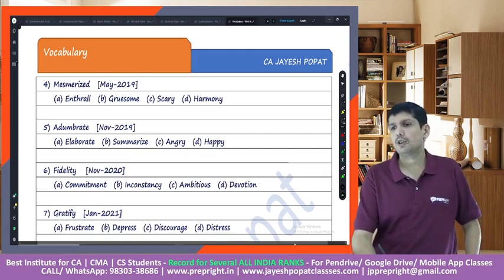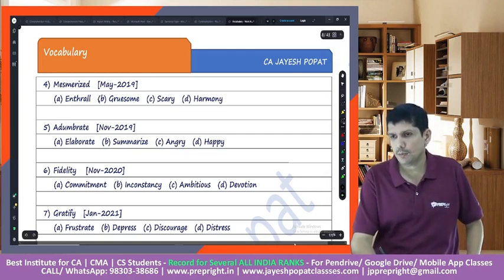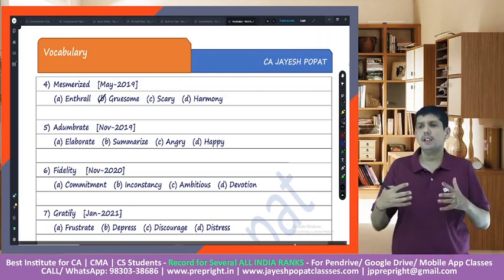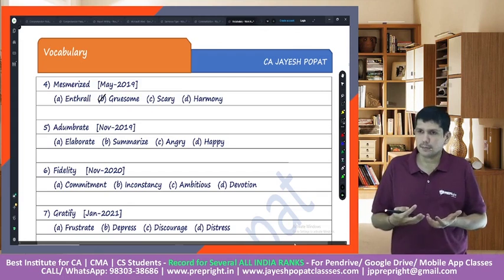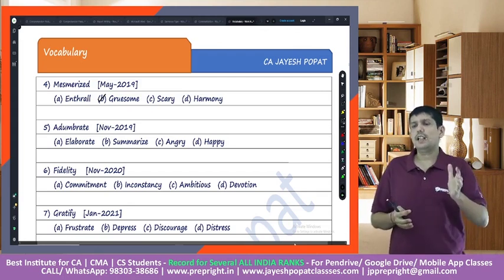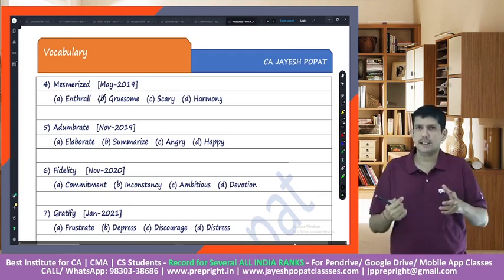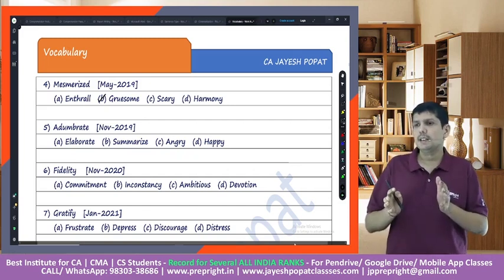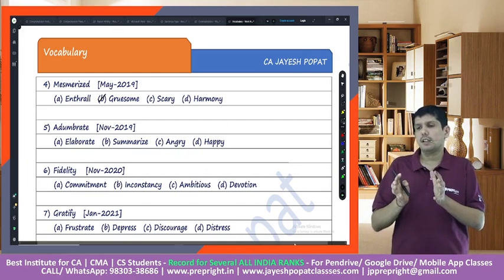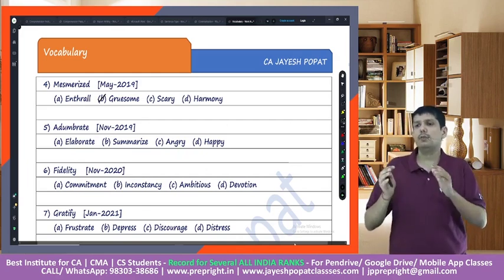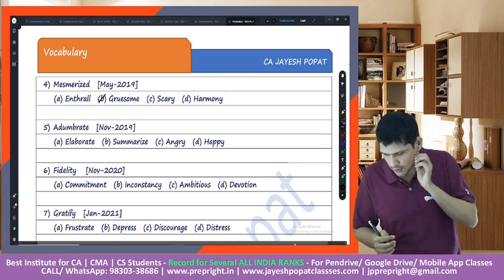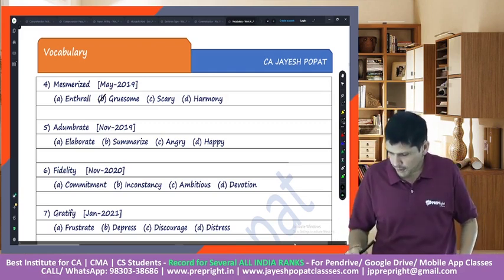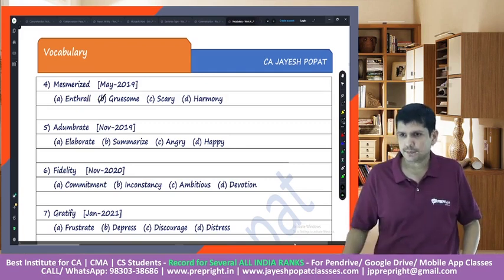Out of the options given, gruesome is the most appropriate. When we say mesmerized, it means we were fascinated by something. Enthralled would again mean mesmerizing, something which fascinates us. Scary is something which scares us. Harmony would mean peace. So the best suitable opposite is gruesome. Most of you gave the right answer.